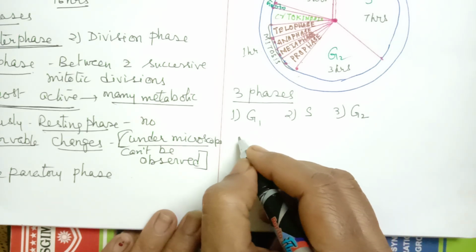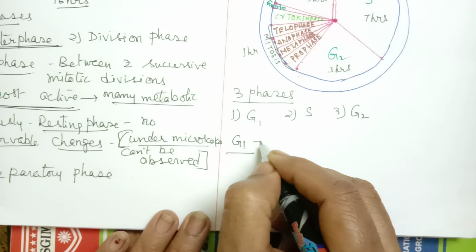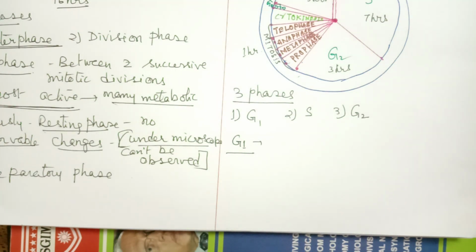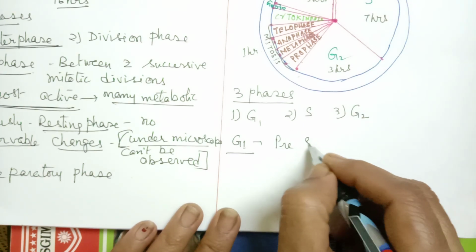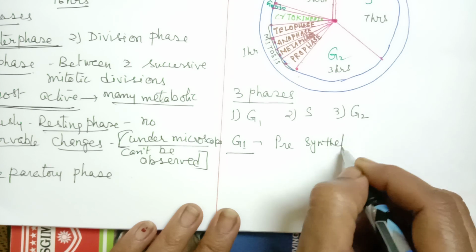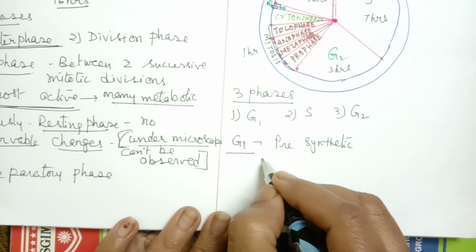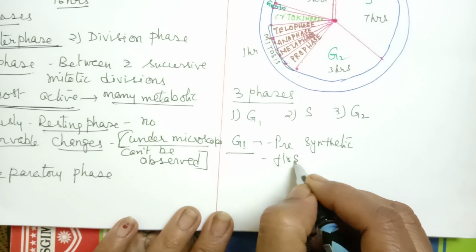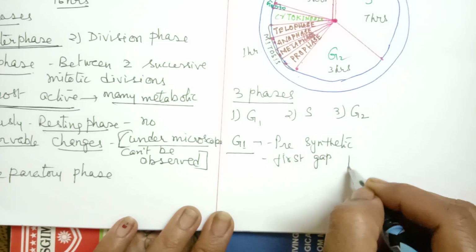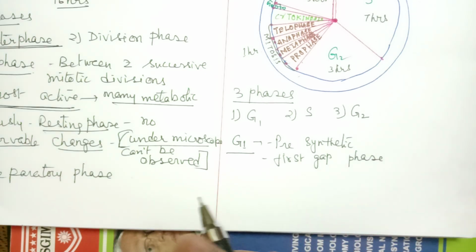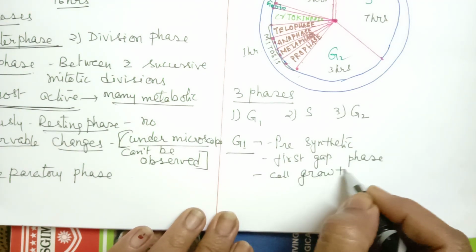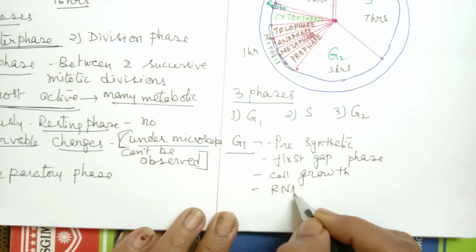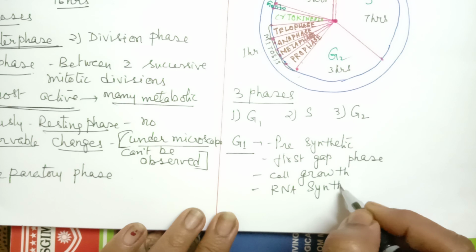So let us see what the changes are first in the G1 phase. The G1 phase is called the pre-synthetic phase, or it is also called the first gap phase. G stands for gap. So what are the changes here? The cell grows in size. Cell growth takes place. And there is synthesis of RNA, all types of RNA.